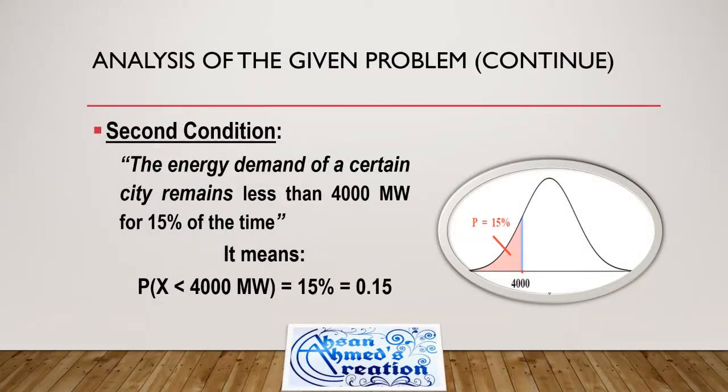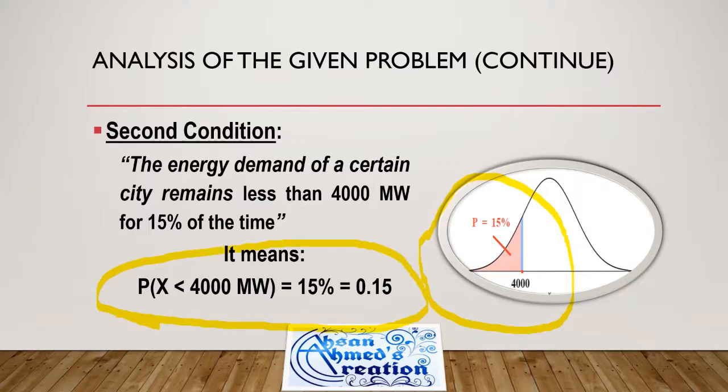Second condition: the energy demand of a certain city remains less than 4,000 megawatt for 15% of time. You can see in this image that it means the probability that x is less than 4,000 megawatt is given, that is 15%.